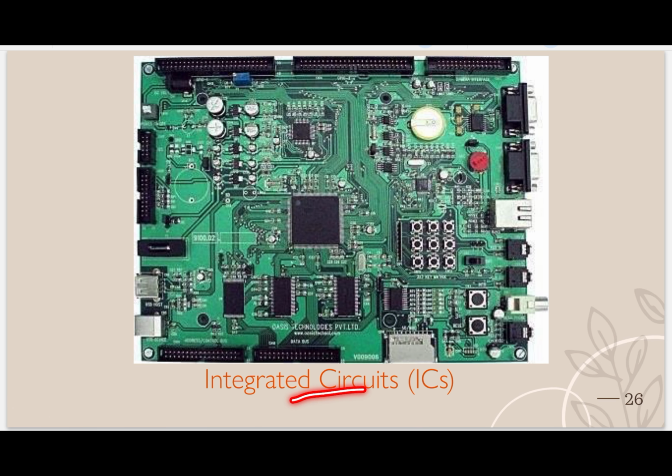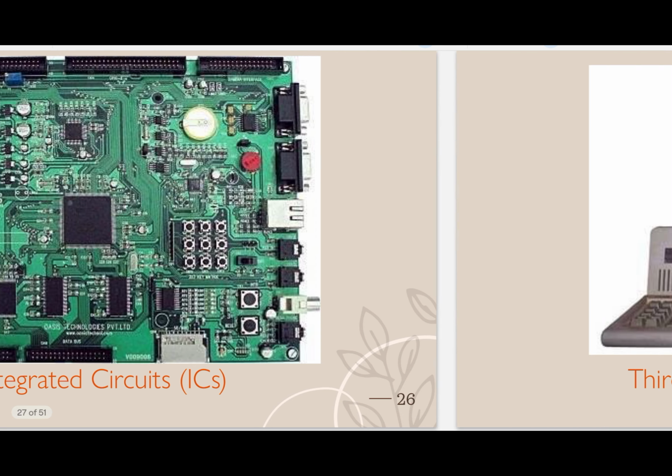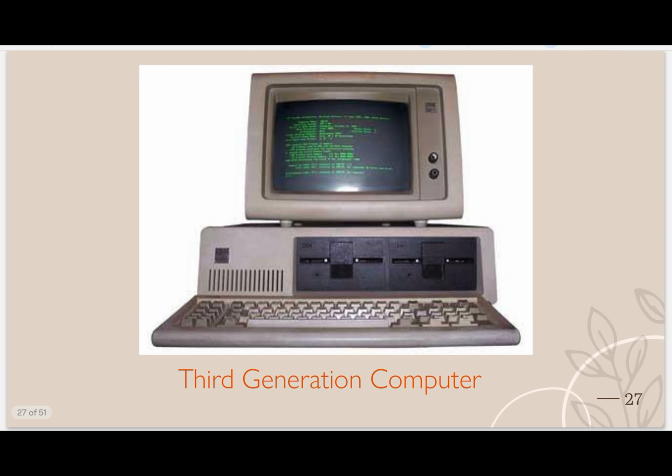This is an integrated circuit, or you can say IC. You see these small parts, these are none other than transistors. Many transistors can fit into an IC. This is the image of the third generation of computer.